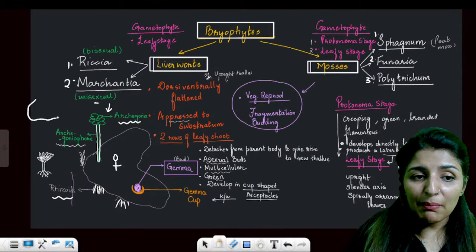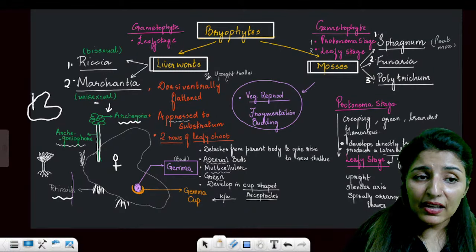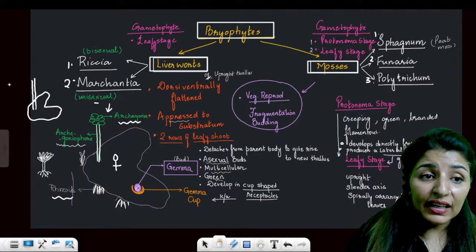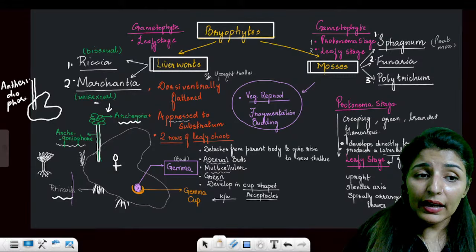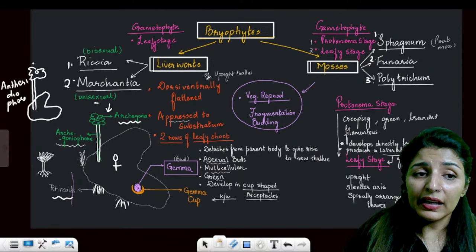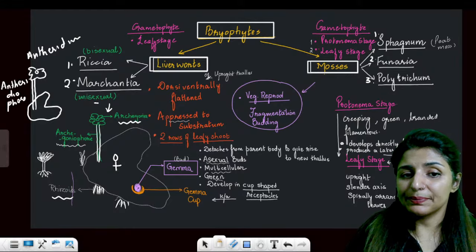If I talk about the male thallus, it will have antheridiophore, and it will bear antheridium. This will be antheridium. Are these points clear?